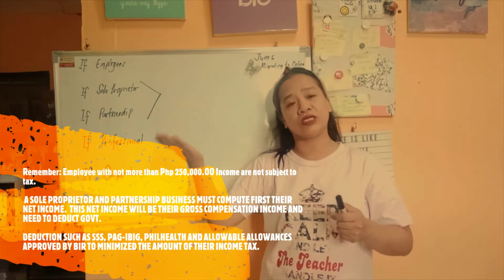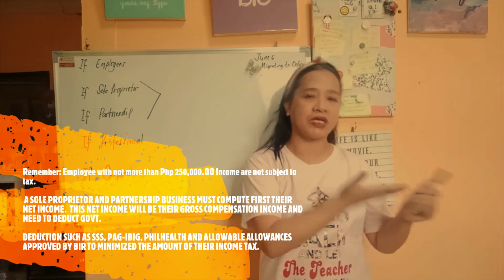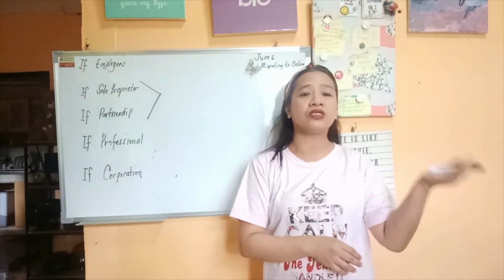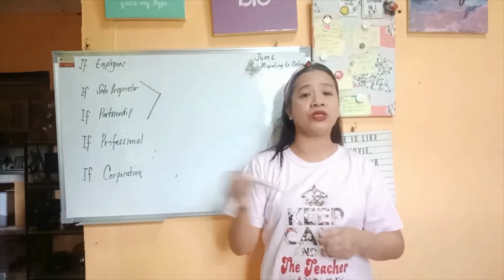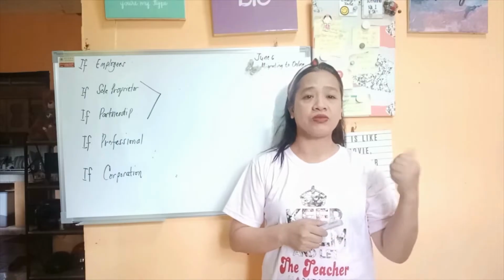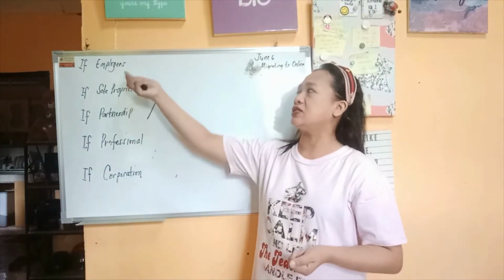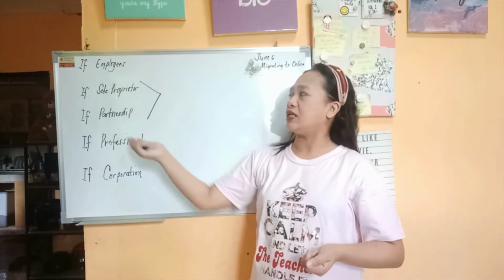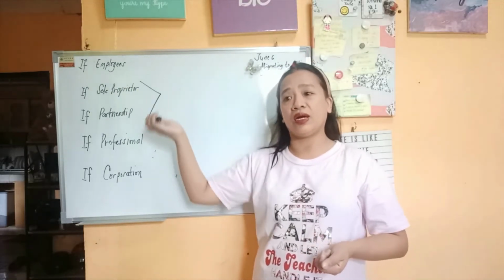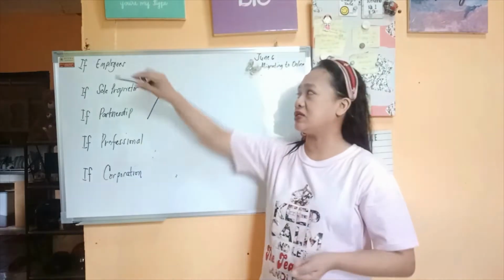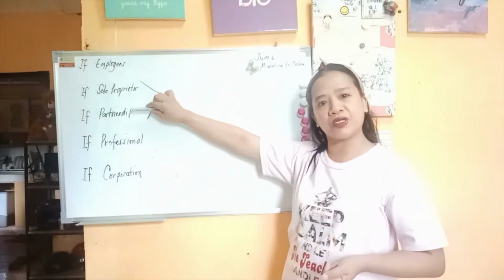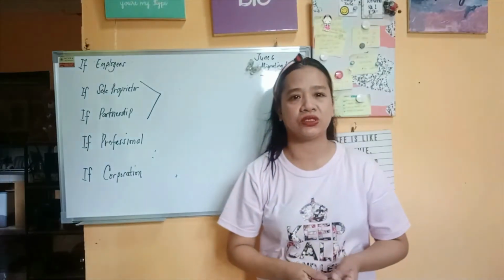And you need to deduct the SSS, PhilHealth, Pag-ibig, which are your government contributions, and certain allowances given by the Bureau of Internal Revenue, maximum 90,000. With these three, it is what we call the individual tax, or the withholding tax itself. So employees, sole proprietorship, and partnership would have the same computation.